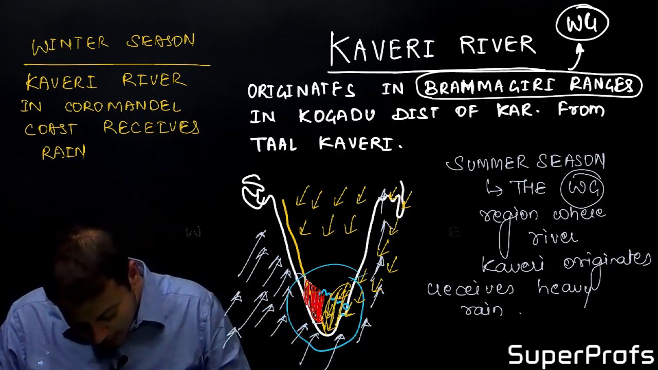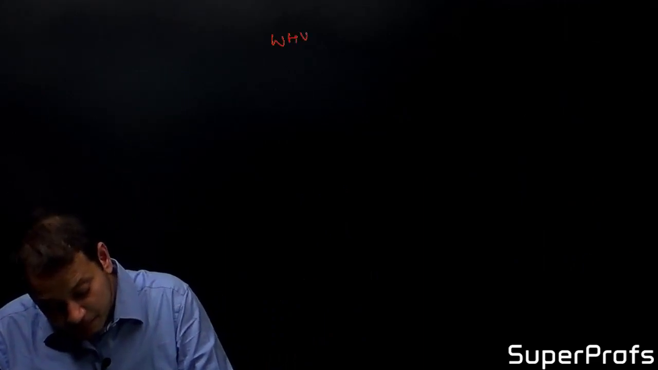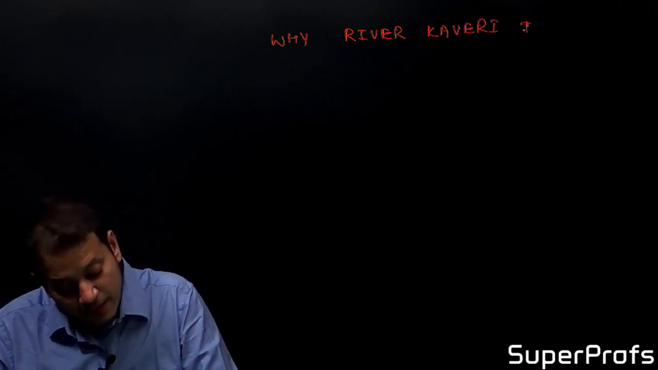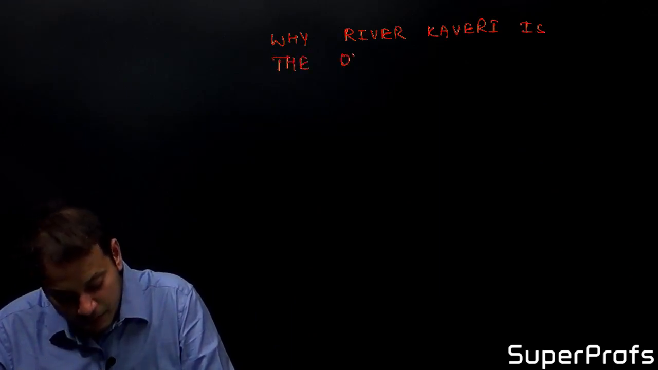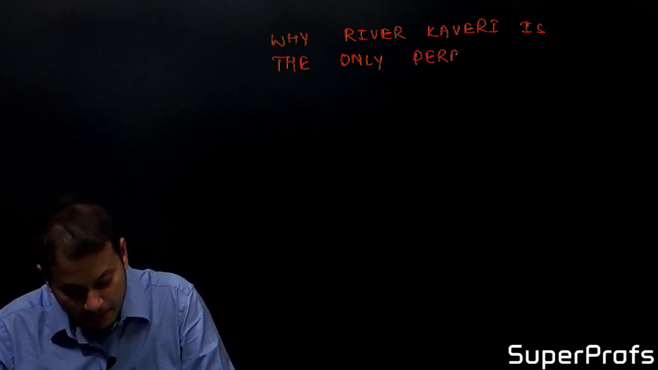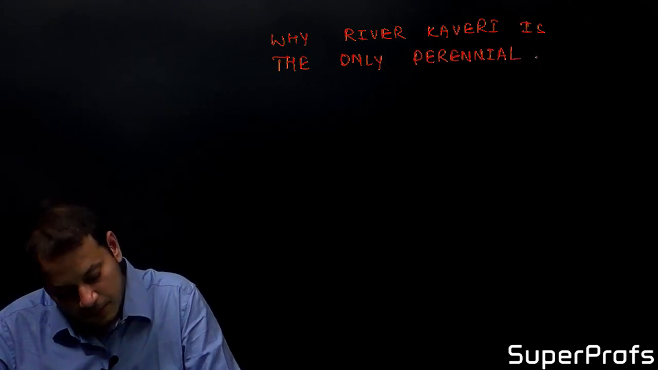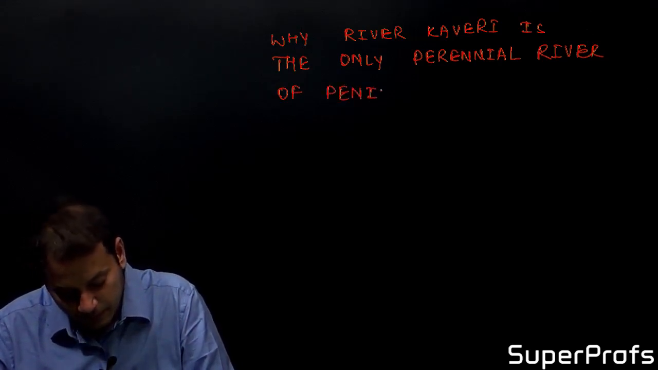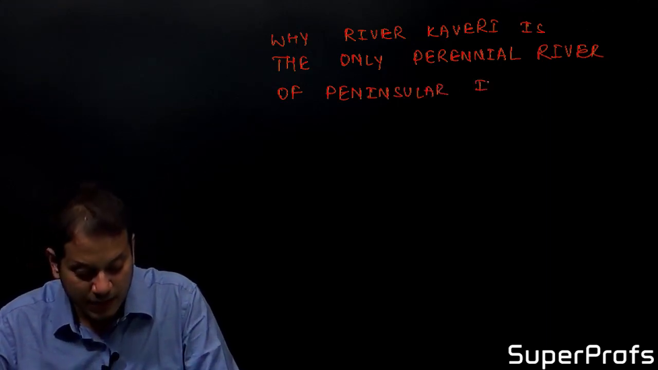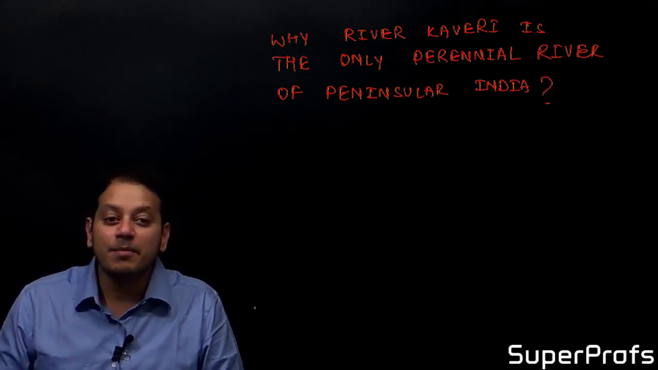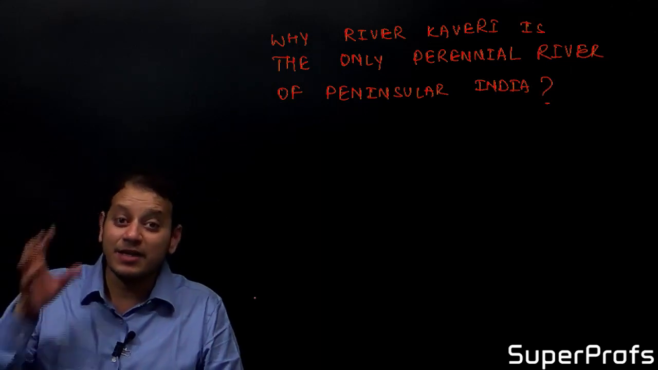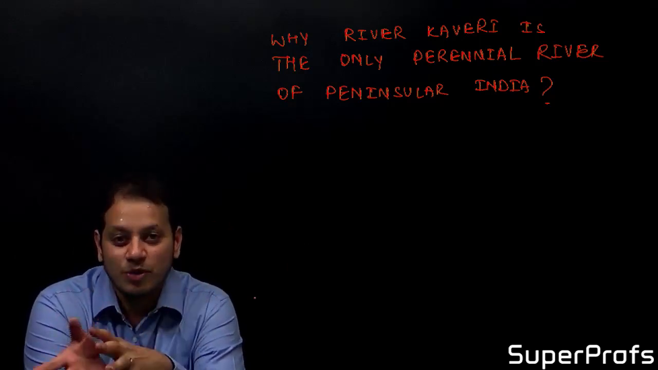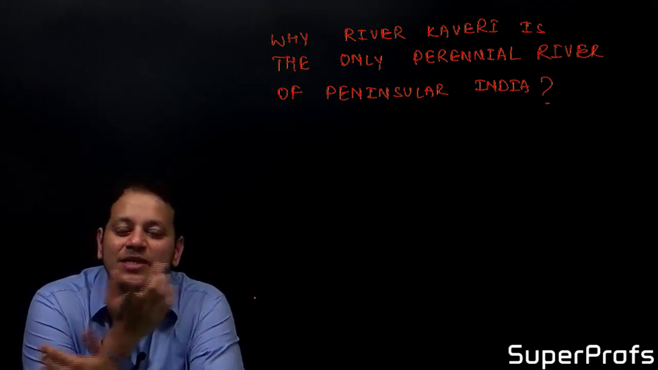So if they ask you why river Kaveri is the only perennial river of peninsular India, then you know the answer: it is because the upper catchment area of river Kaveri, where the river is originating, receives very heavy rainfall during the southwest monsoon, that is during the summer season, the months of June, July, August.